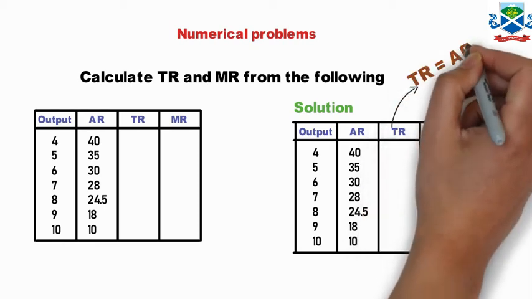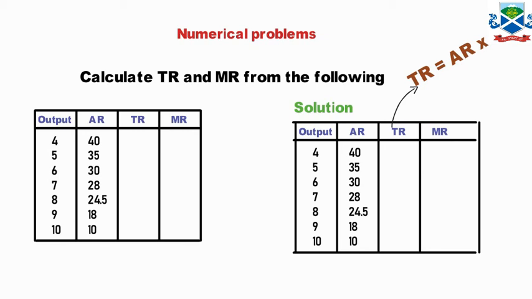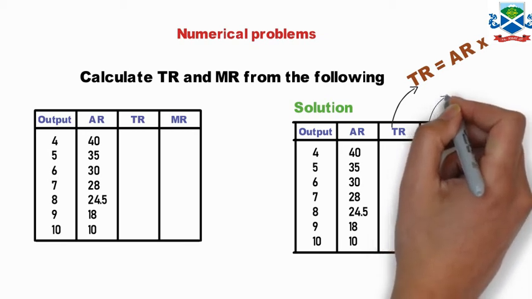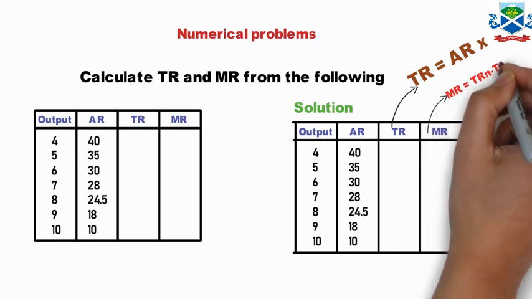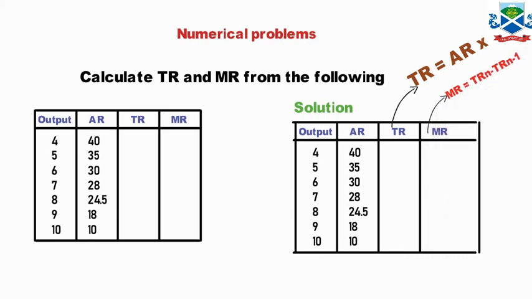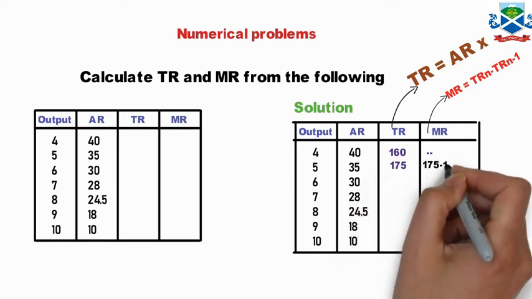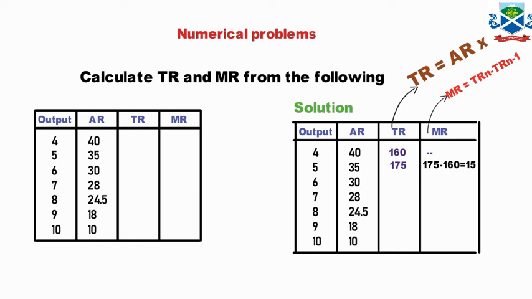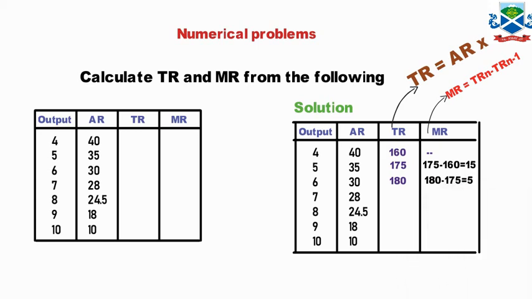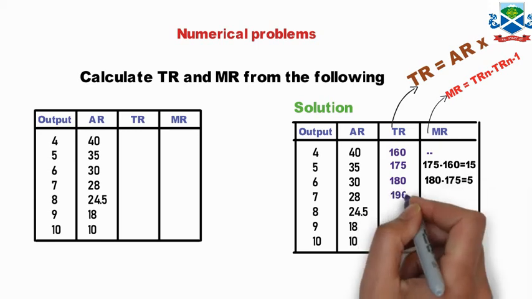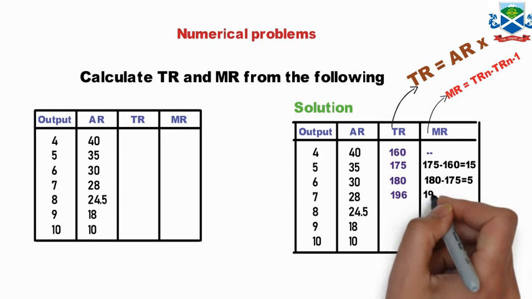If you multiply, you will get the TR, and MR is equal to TRn minus TRn minus 1. So for TR, the first one is 4 into 40, that is 160. The second one is 35 into 5, 175, and MR is 175 minus 160, equal to 15. For the sixth unit, TR is 6 into 30, which becomes 180, and 180 minus 175 equals 5.